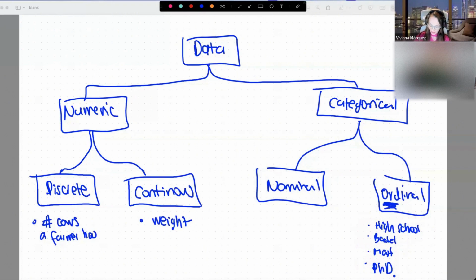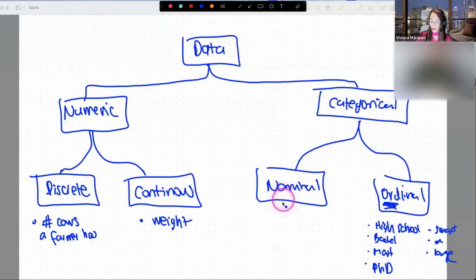Same thing with, for example, t-shirt sizes. You have small, medium, and large. Those also are categories, but they have an intrinsic order between them.